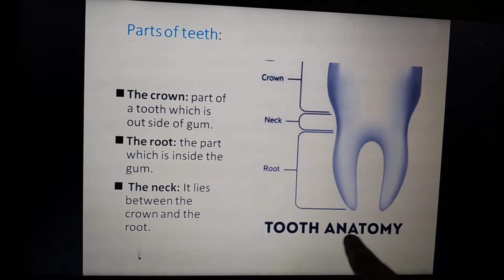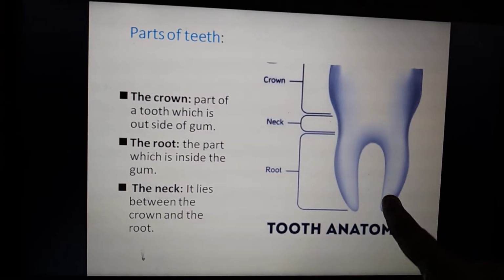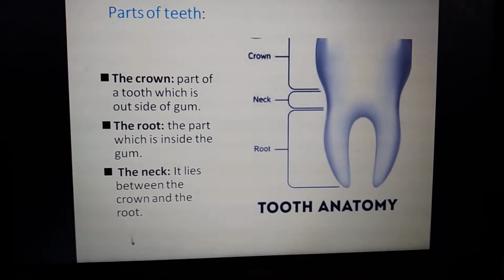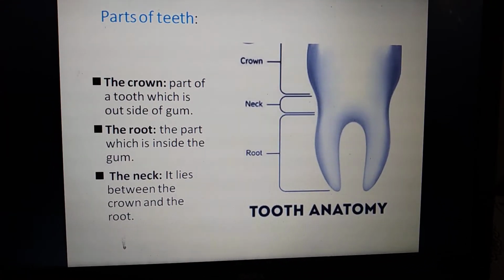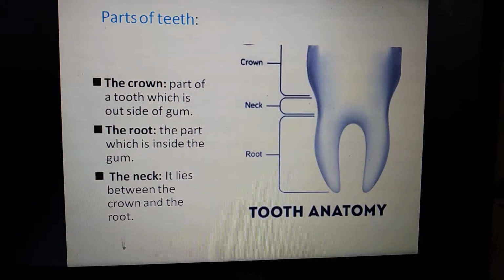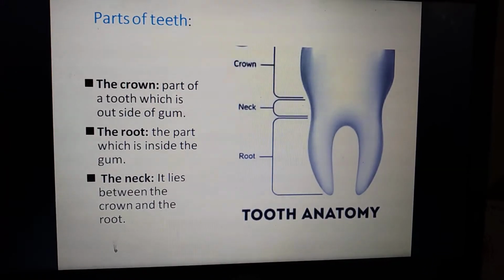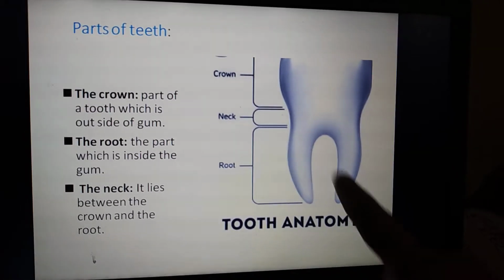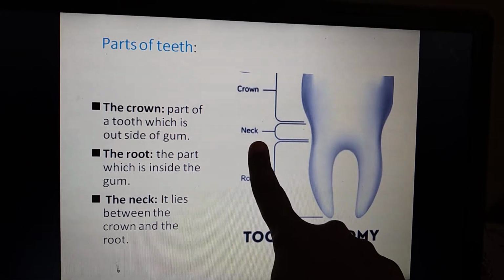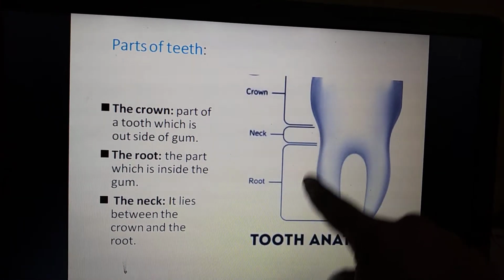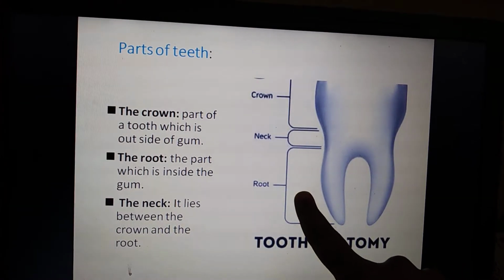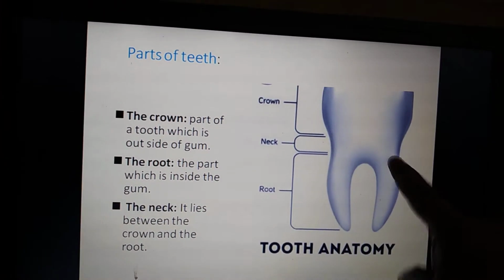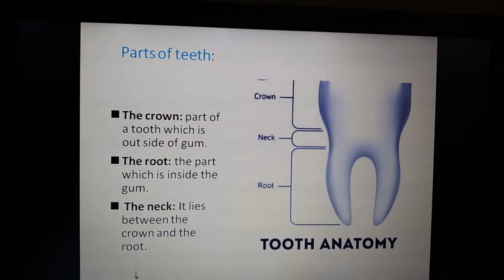This is the part that is present inside the gum. This part is called the root. And the next one is the neck. The neck lies between the crown and the root. Here, this is the part called the neck. It lies in between the crown and root. The middle part is called the neck of the tooth.